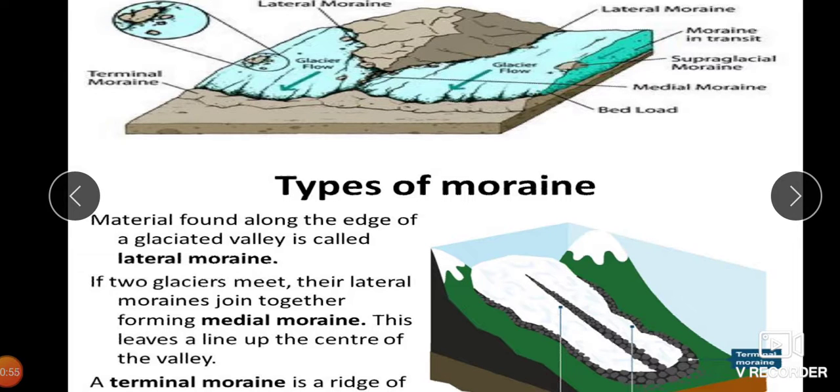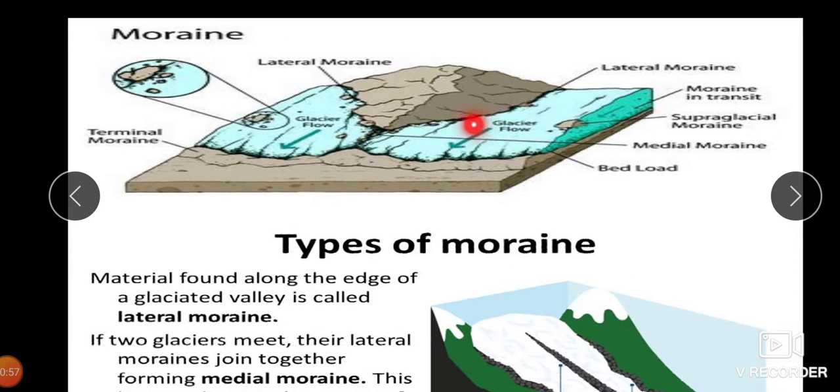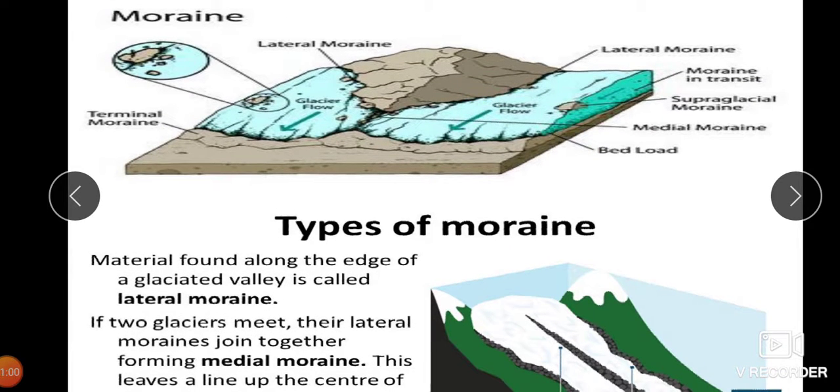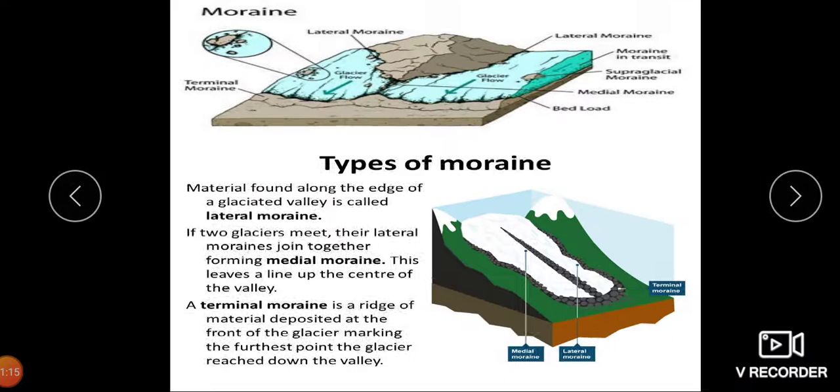Then we have the ground moraine. The rock materials found on the floor or at the bottom of the glacial valley we call a ground moraine. Then we have the terminal moraine. The terminal moraine is here, children. The glacial deposits found at the end of the glacier we call terminal moraines. So the work of the glacier is called the glacial cycle.